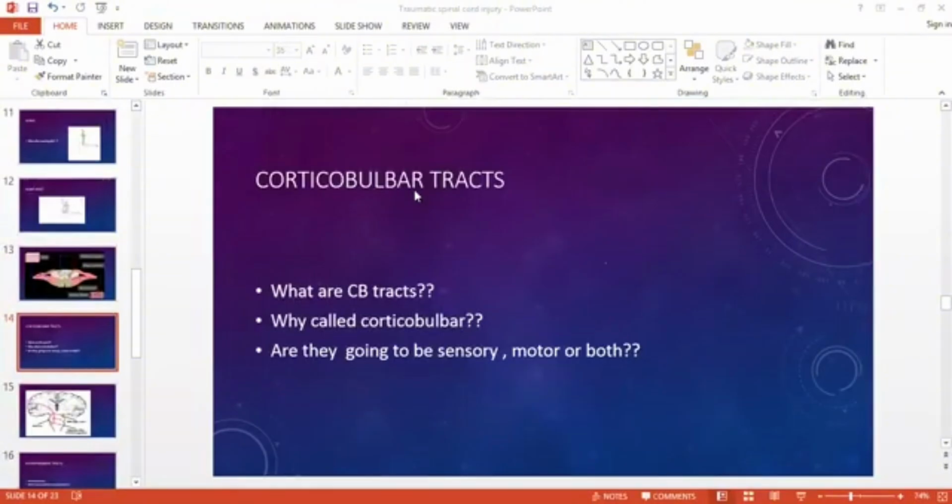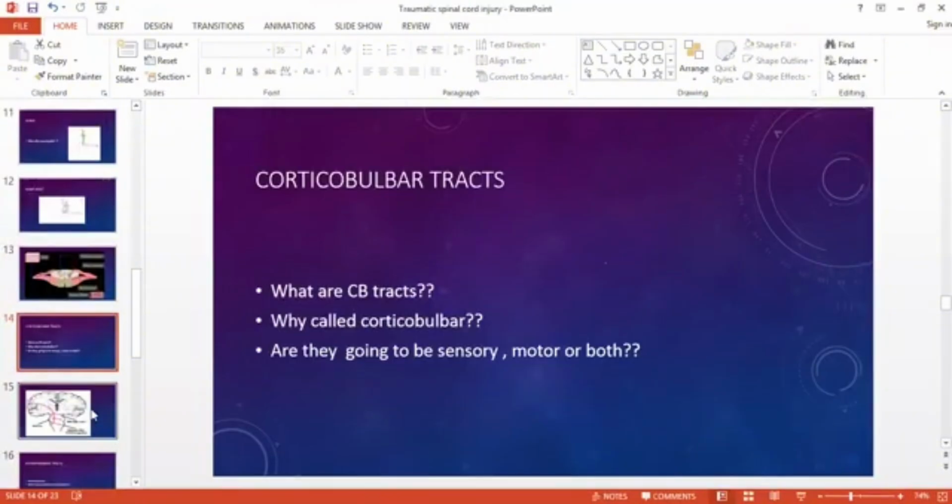So I want to ask the question: will these tracts be motor, sensory, or both? Or should I tell? Motor. That's great. These tracts will also be motor, because they're part of descending tracts and part of pyramidal tracts. And we have spoken previously that descending tracts are always motor.